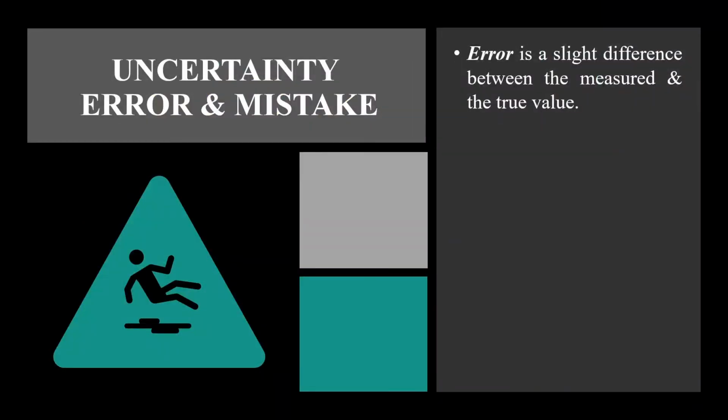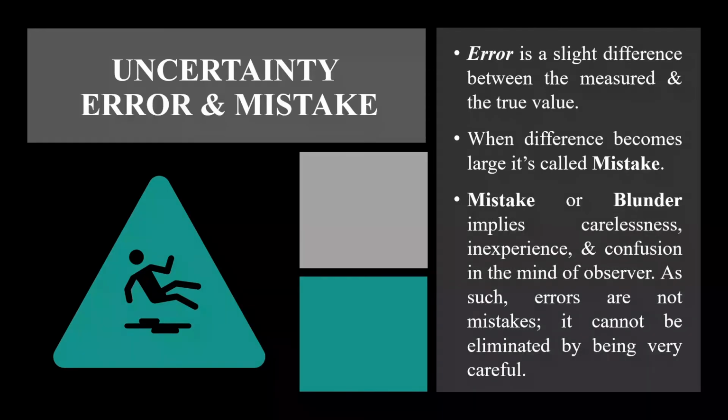Error is a slight difference between the measured and the true value. When the difference becomes large, it is called a mistake. Mistake or blunder implies carelessness, inexperience, and confusion in the mind of the observer. As such, errors are not mistakes. You cannot eliminate them by being very careful. That means error will always be there.